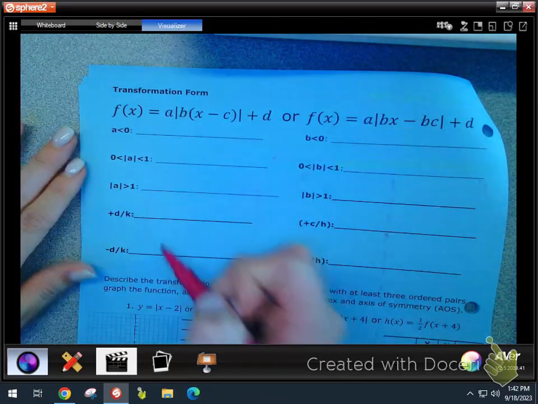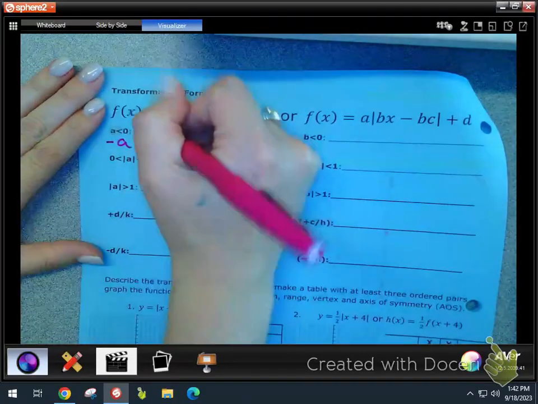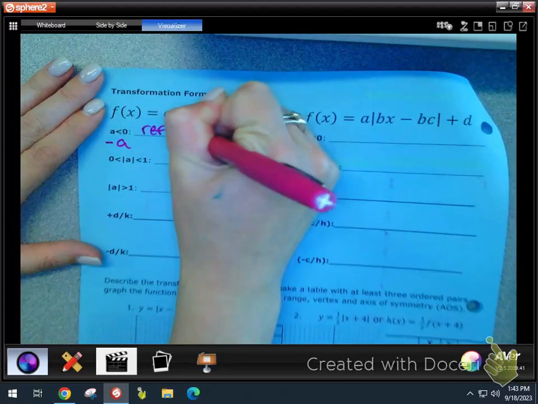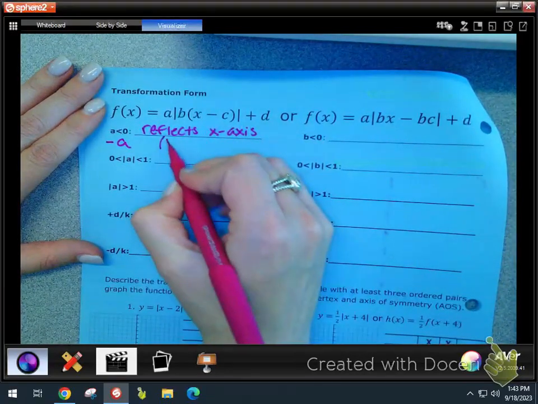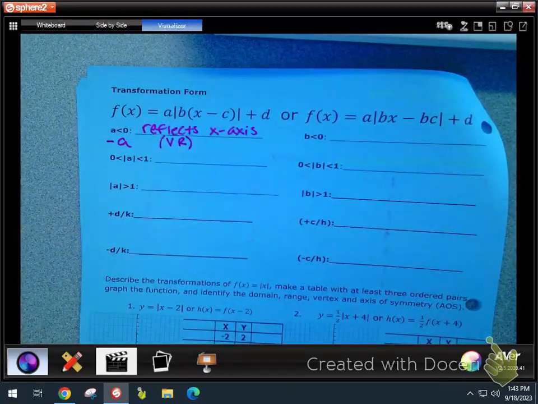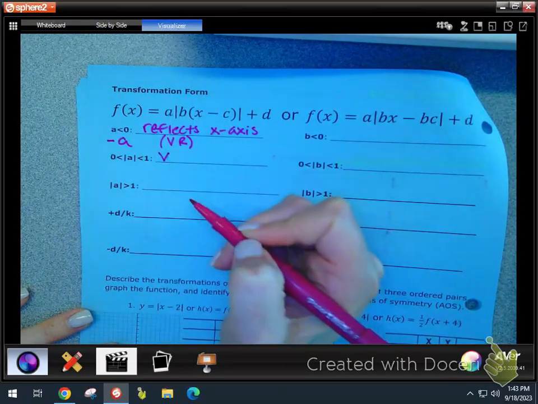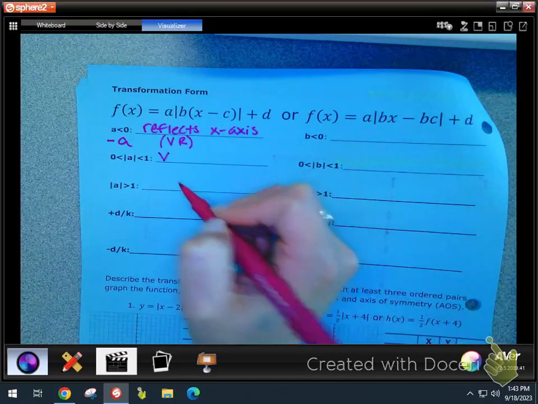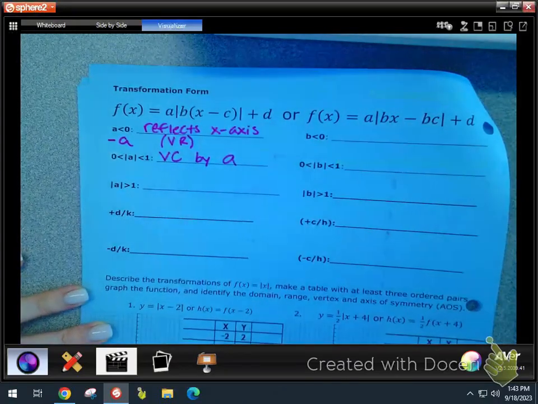Yeah. Okay. All right. So if A is less than 0, that means A is negative, what does that do? Flips how? Reflects the x-axis. Okay, it is a vertical reflection. I prefer to say the axis. If the A value is between 0 and 1, I'm going to abbreviate. If your A is between 0 and 1, vertical, because it's an A, between 0 and 1 is like a baby fraction, so that makes me think it's a compression. Do you have to change the factor with an A value? No.